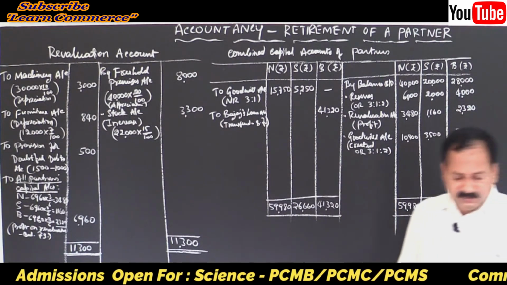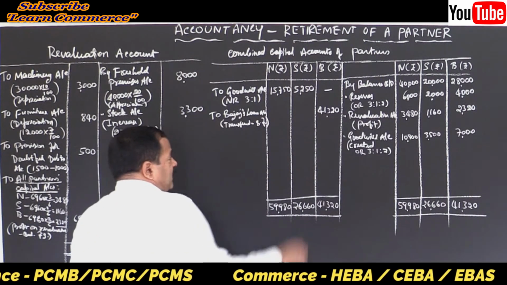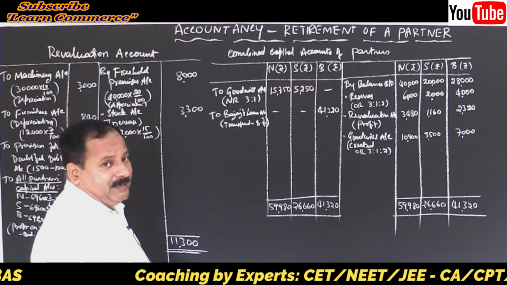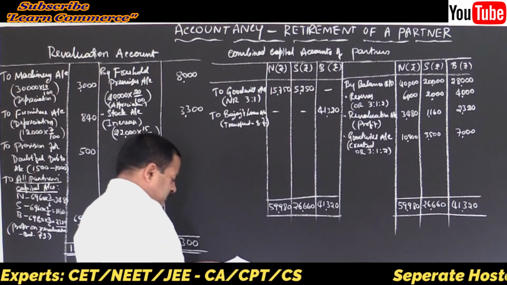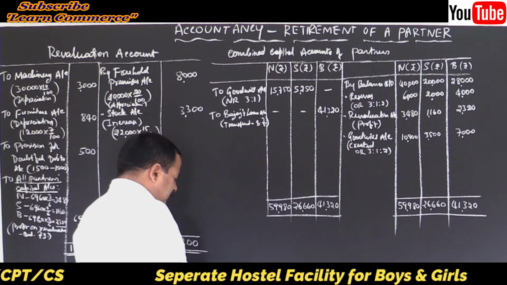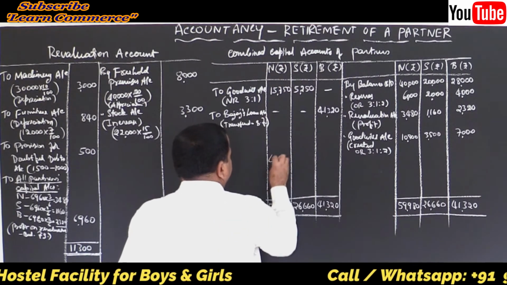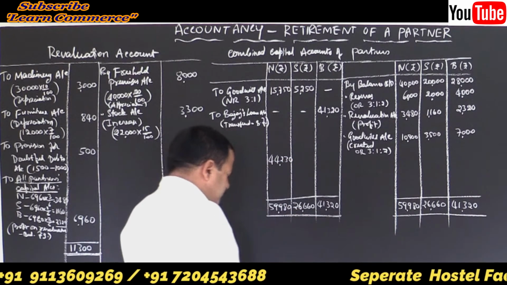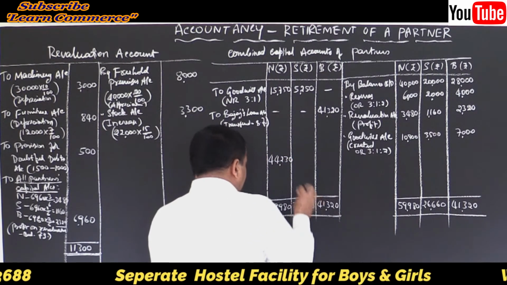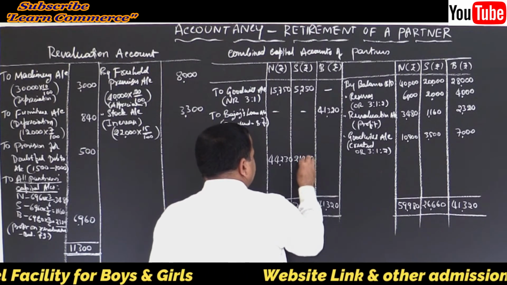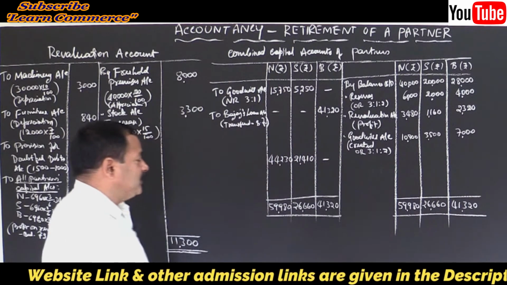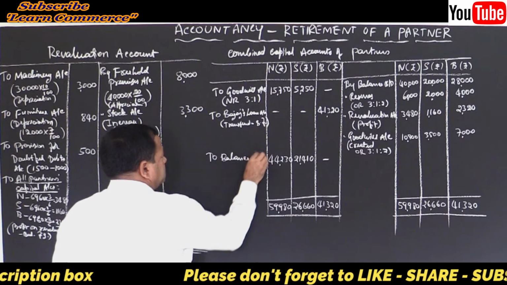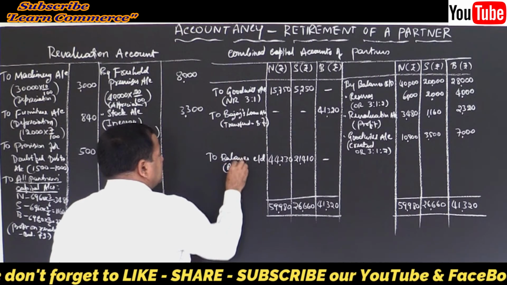Then close these partners' capital accounts and bring down the balance. Find out the difference because there is a debit entry. So deduct and write the difference. If we deduct, that will be 44,230 in Narang's capital account. Then 21,410 in Suri's capital account, right? So right here, to balance carried down. This is the balancing figure, friends.